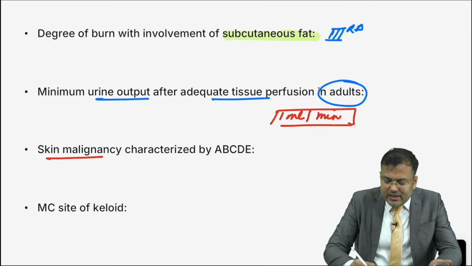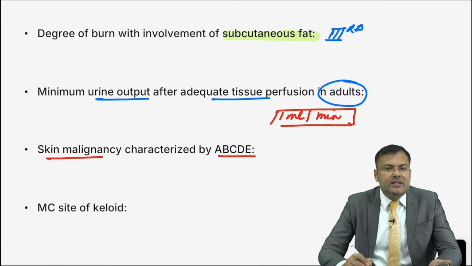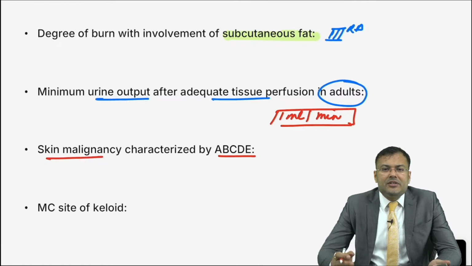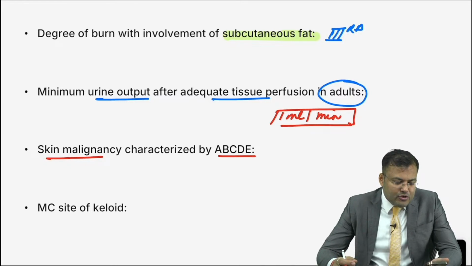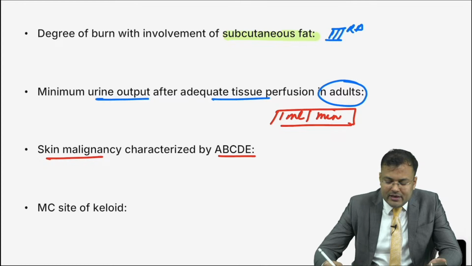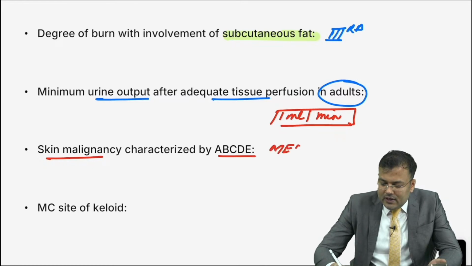Next, what is the skin malignancy which is characterized by ABCDE? ABCDE means asymmetry, border irregularity, color variation, change in diameter more than 6 mm, and E evolution in size, shape and color. ABCDE. Which malignancy? First person to reply correctly, it is Anil. Anil, very good. It is melanoma. That is melanoma, malignant melanoma.